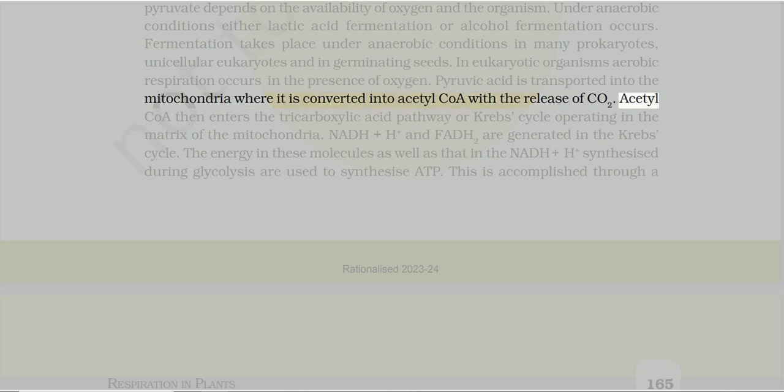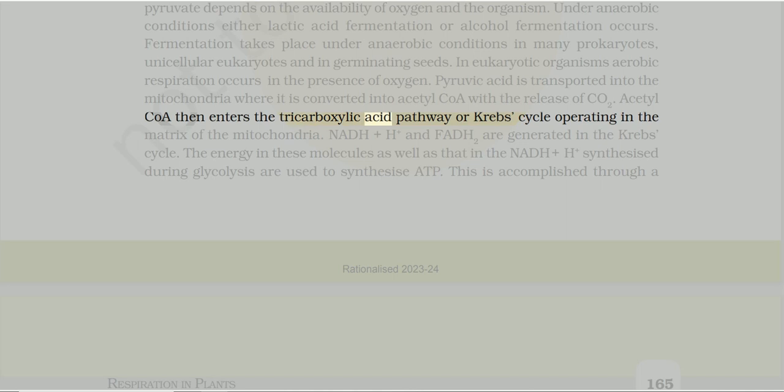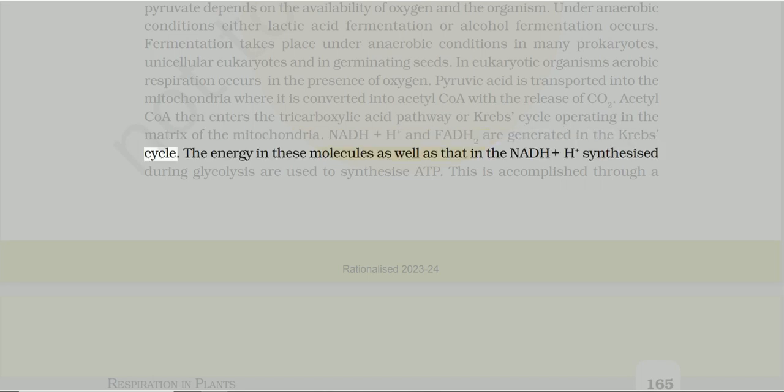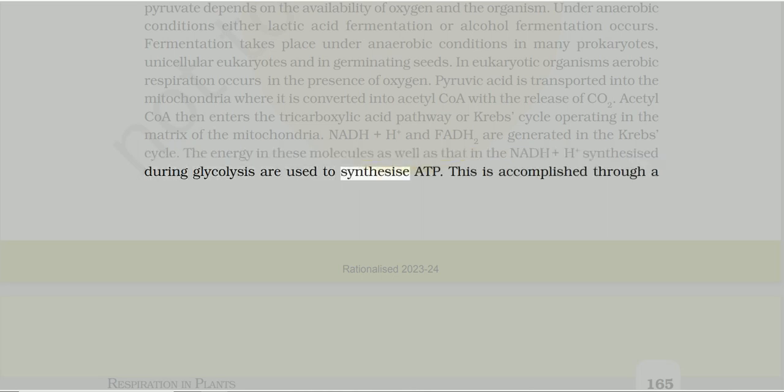Acetyl-CoA then enters the tricarboxylic acid pathway or Krebs cycle, operating in the matrix of the mitochondria. NADH + H+ and FADH2 are generated in the Krebs cycle. The energy in these molecules, as well as that in the NADH + H+ synthesized during glycolysis, are used to synthesize ATP. This is accomplished through a